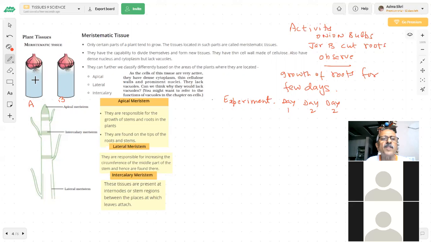You have put them in jars containing water. This is my day 3, and you will observe and measure the length of the roots and record here.